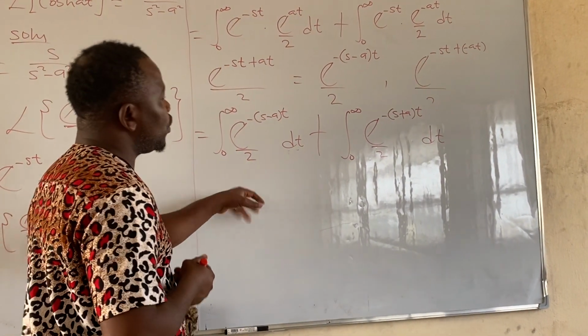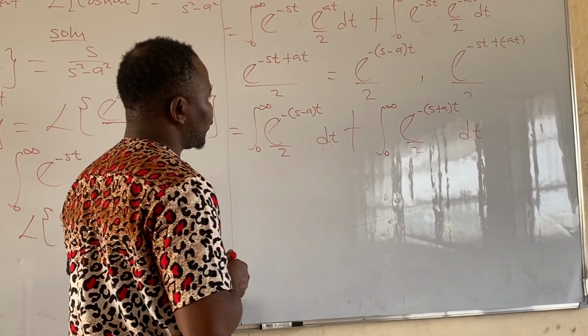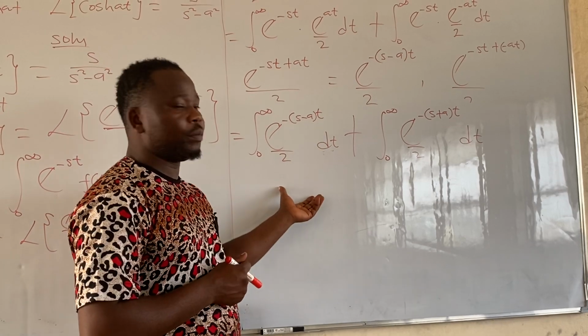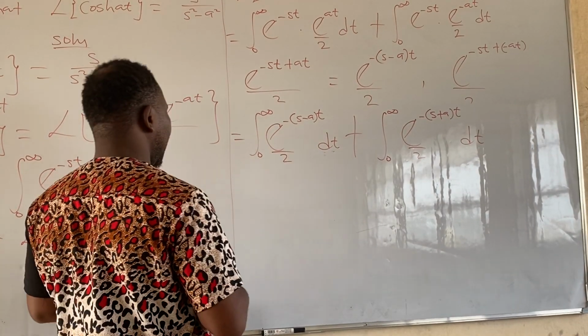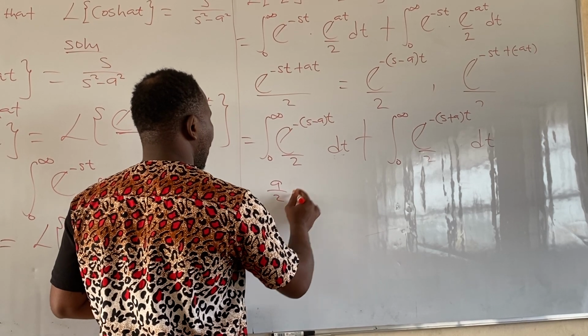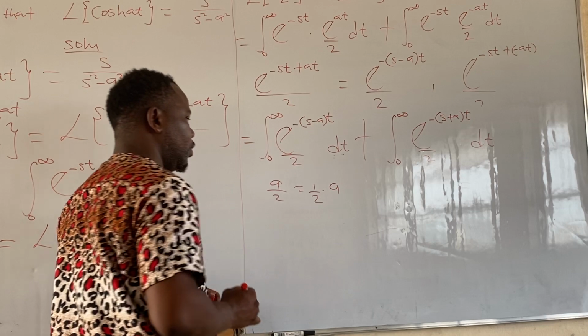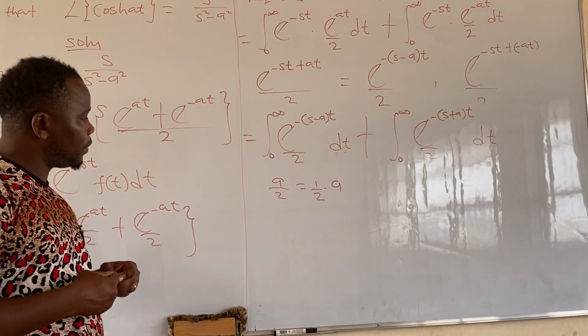Okay. If you agree with me, look at this integral. I want us to know something. You know that if we have a all over 2, this is the same thing as either 1 all over 2 times a. True or false? Do you agree with me?